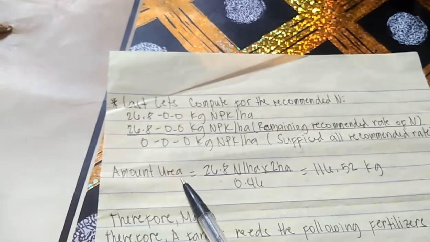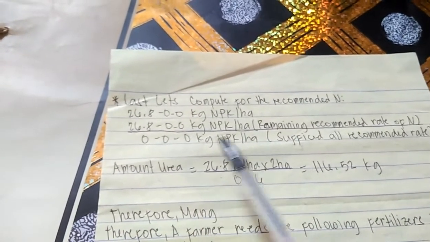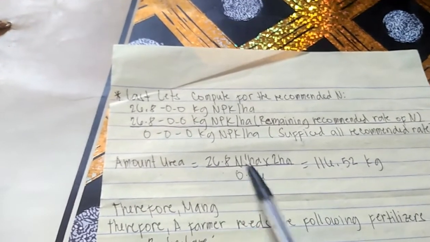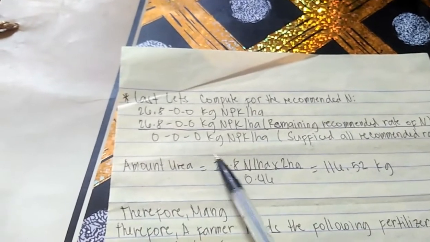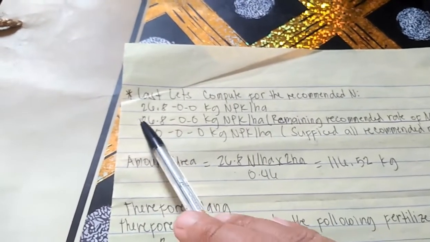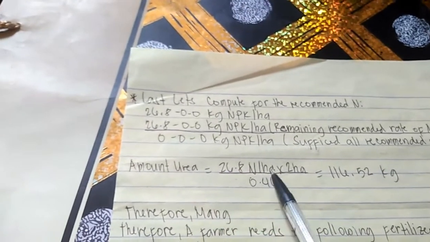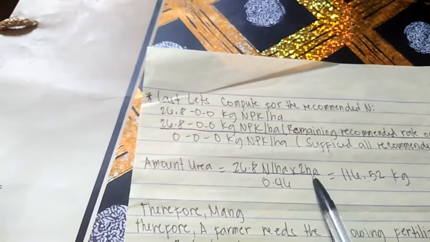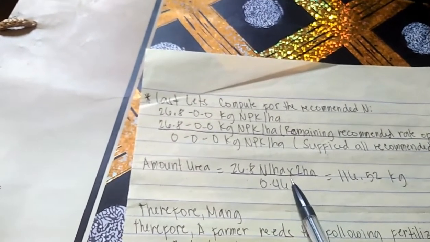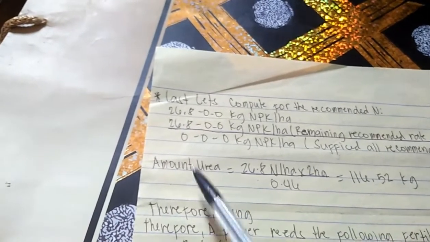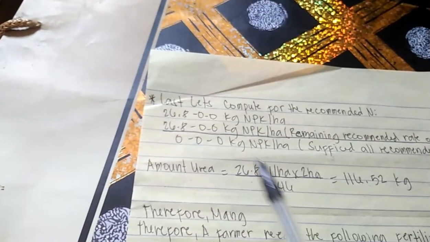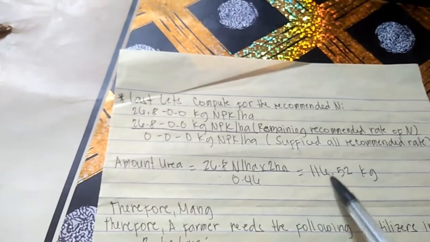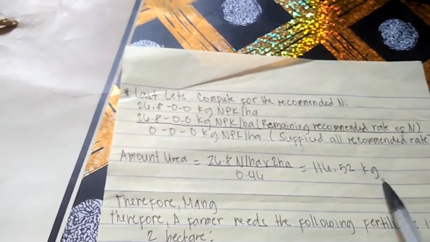So the amount of urea, this time we use urea. Urea contains 46 nitrogen, 0 potassium, and 0 phosphorus. So the amount of urea is equal to 26.8, the recommended rate of nitrogen per hectare, times 2 hectares, the given area, over 0.46, the amount of nitrogen contained in urea. The percent is equal to 116.52 kilograms.